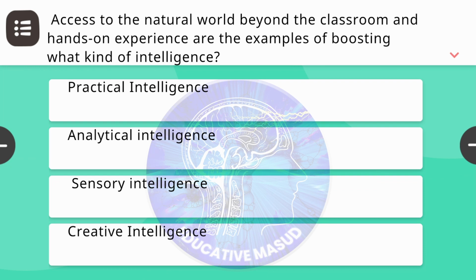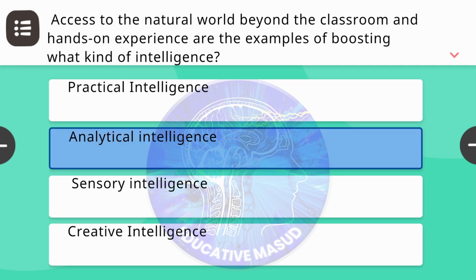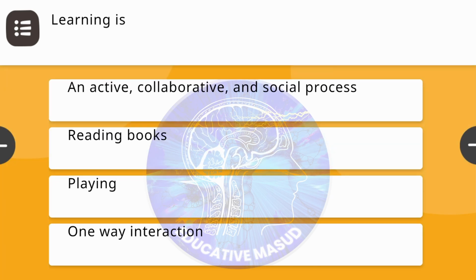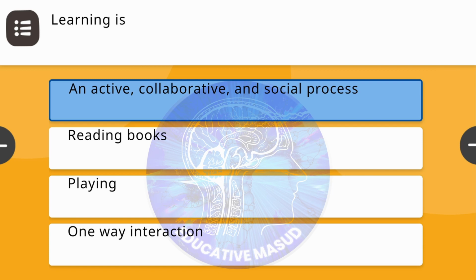Next question, access to the natural world beyond the classroom and hands-on experience are the examples of boosting what kind of intelligence? Correct answer is analytical intelligence. Next question, learning is. Correct answer is an active, collaborative and social process.